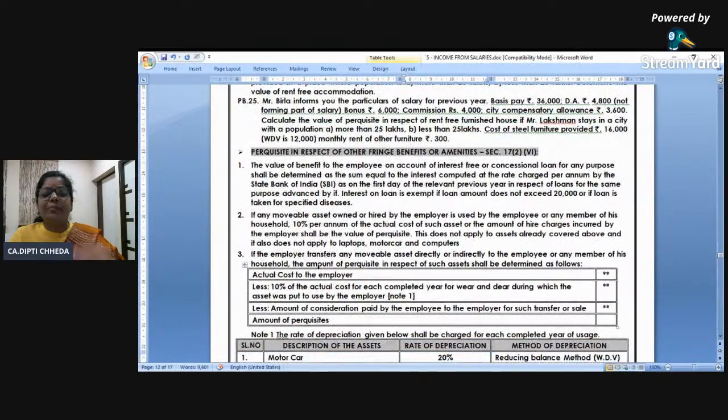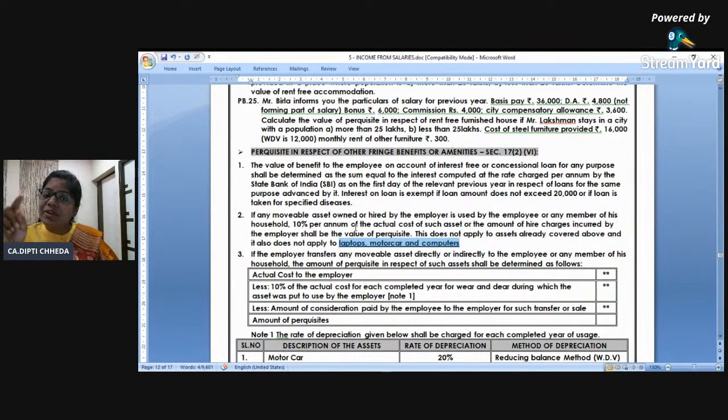You are using a computer or camera or laptop. Laptop is exempt. 1 minute, I want to underline this. If you use the company's laptop, motor car and computer, it is exempt. But other than this, any asset of the employer used by the employee, then 10% of the original cost is taxable in your hands. You bear 10% depreciation as perquisite. For example, the company's table and chair of 10,000 you are using, 1,000 taxable per annum.